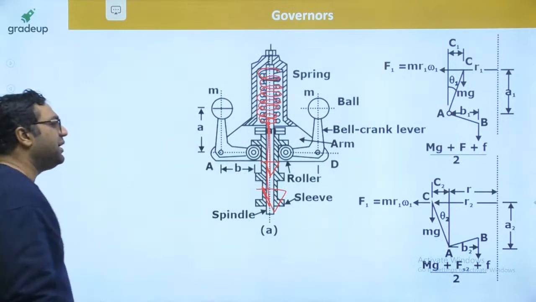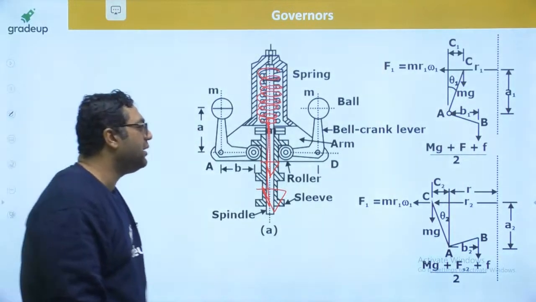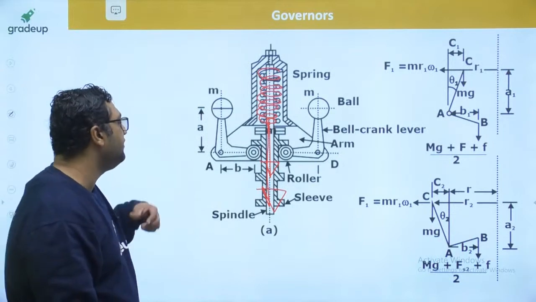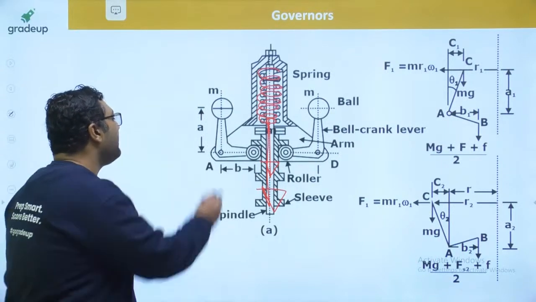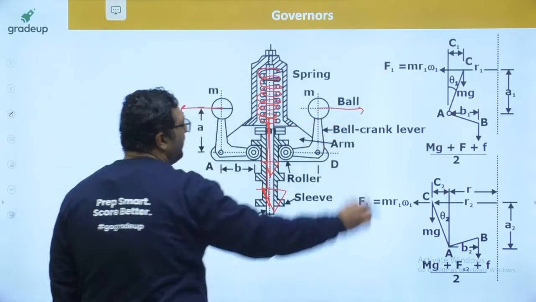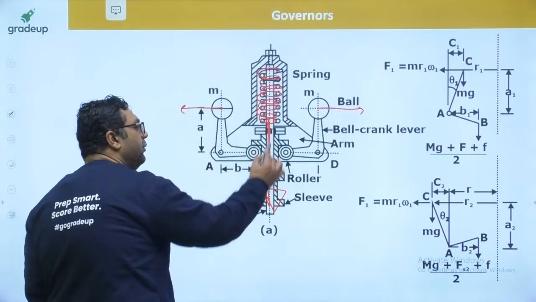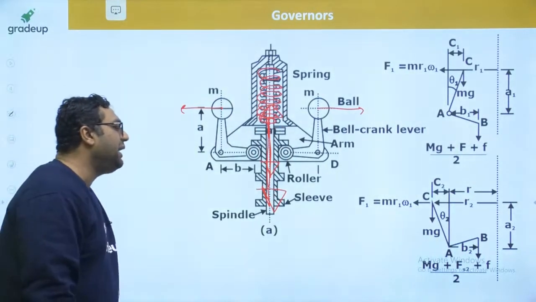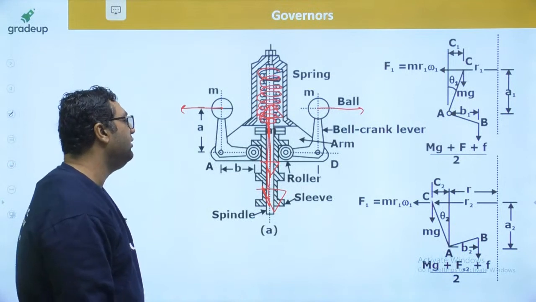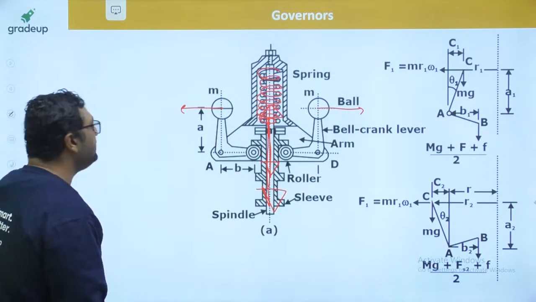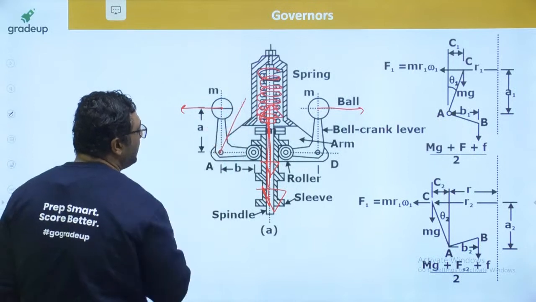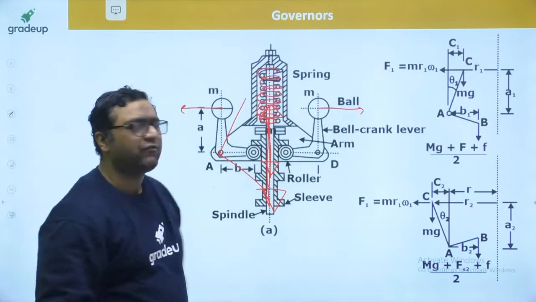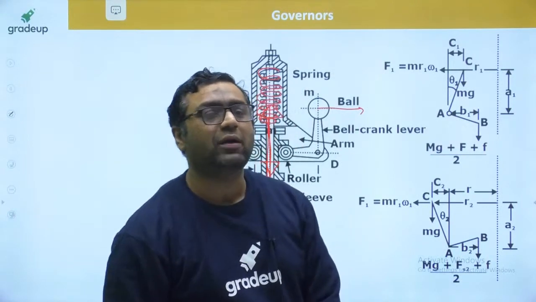So the same work will be done by this, and now what will happen when the speed of the engine increases because of a reduction in load? The fly balls will go outward, and when the fly balls go outward, obviously the sleeve will go upward. Because of that the valve will close, and the fuel supply will be reduced. At the same time, when speed is reduced, these fly balls will go inside, and because of that the sleeve will go downward, and the valve will open for the fuel supply. This is how the Hartnell governor works.